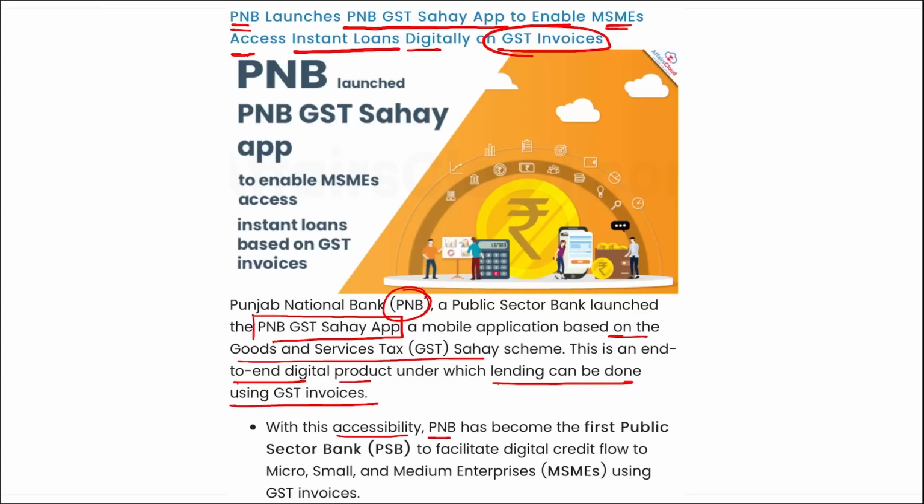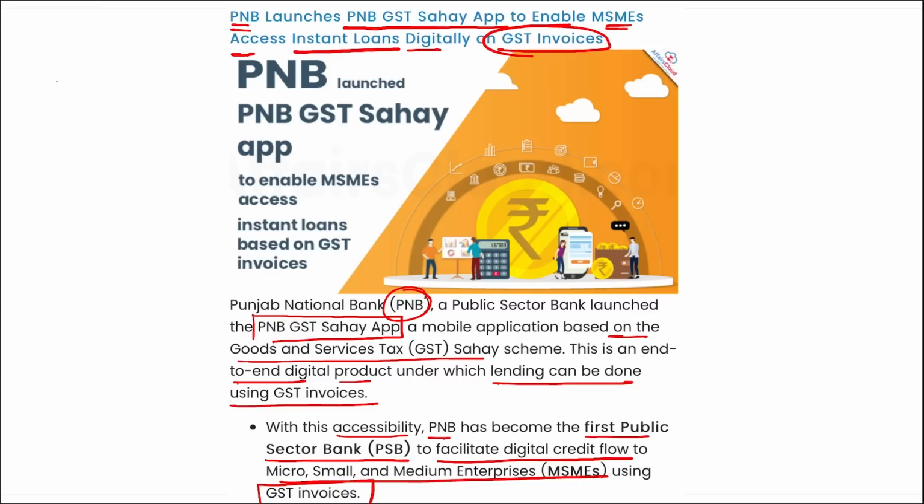With this accessibility, PNB has become the first public sector bank to facilitate digital credit flow to MSMEs using the GST invoices. This app will enable an end-to-end digital lending process to help eliminate any manual interventions for the MSME borrowers. This service will directly credit the loan amount into the borrower's current account maintained with the bank. Here, PNB GST Sahay application will bridge the gap between the applicant borrower and the bank.